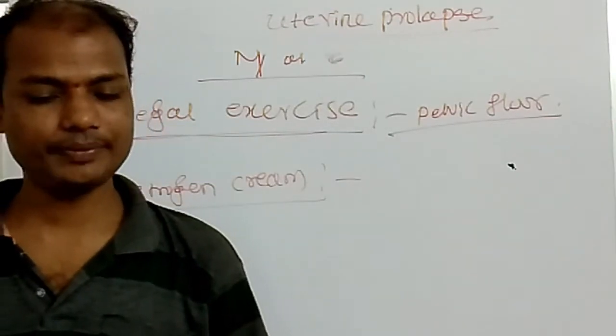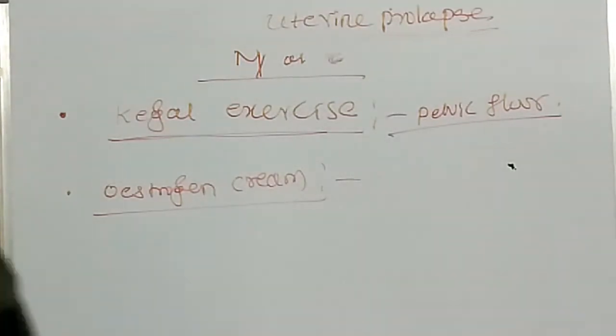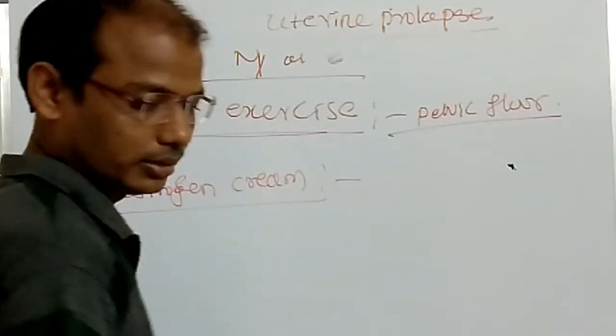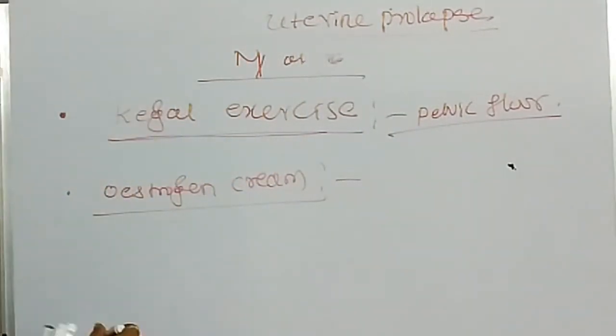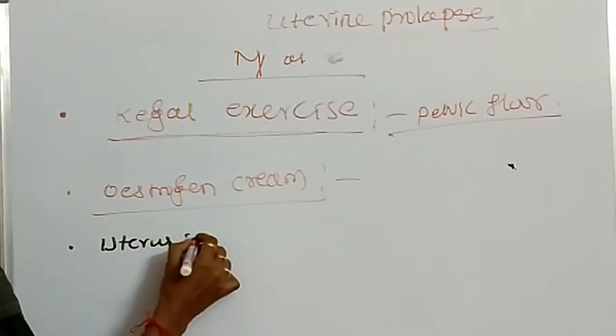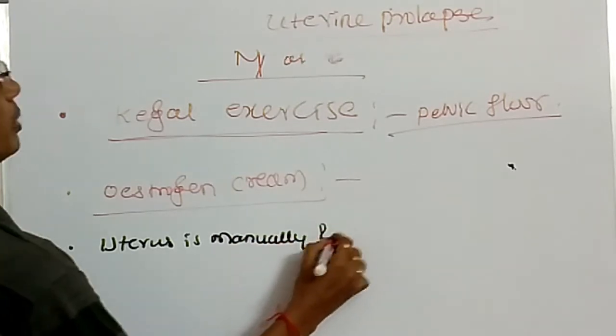Next, if pain and bleeding occur, the uterus may be manually repositioned. If pain and bleeding occur, the uterus is manually repositioned.